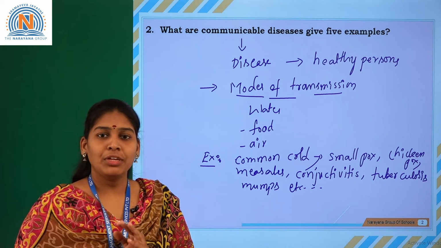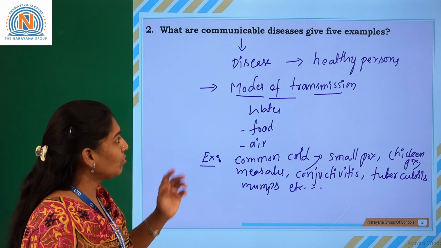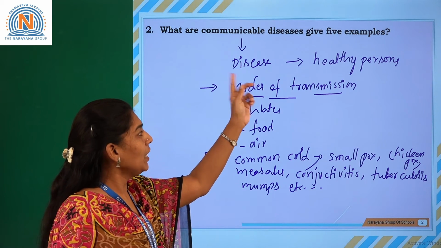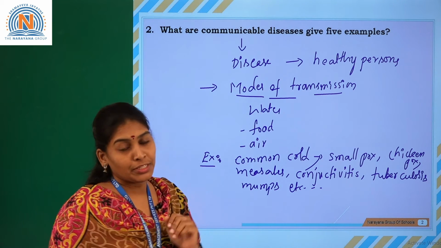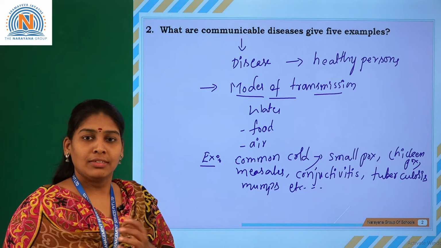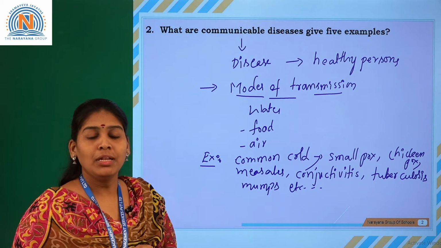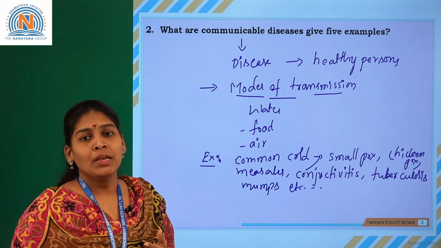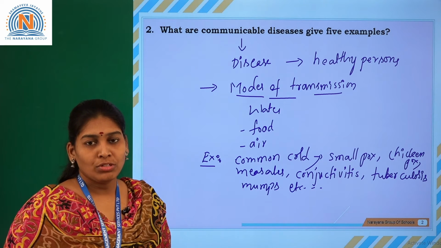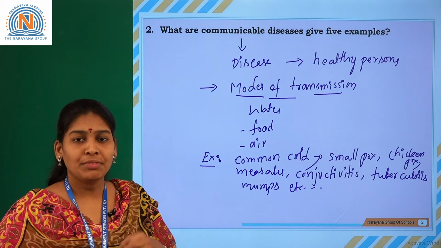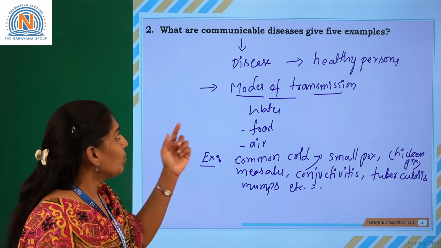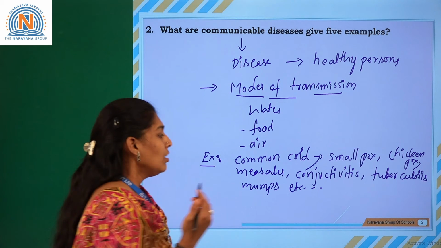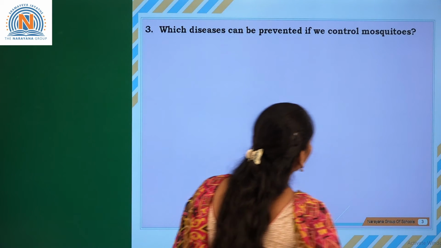For example, mosquitoes also transmit diseases from the infected person to the healthier person. Malaria, dengue and chikungunya are examples, all spread by mosquitoes. So these mosquitoes act as vectors. Okay, so that is about communicable diseases. Let us go to the next one.